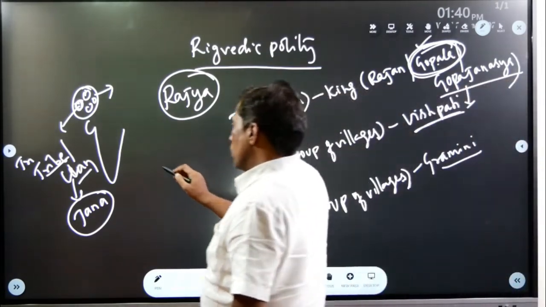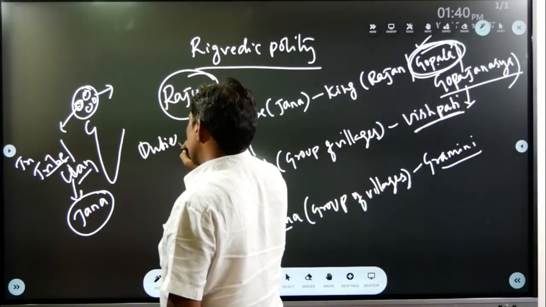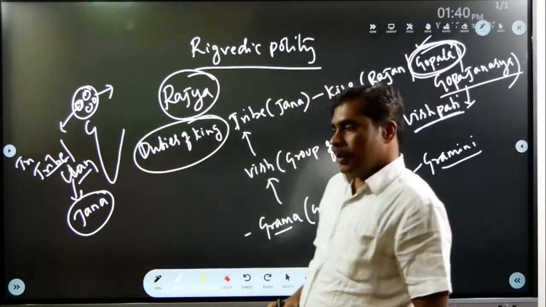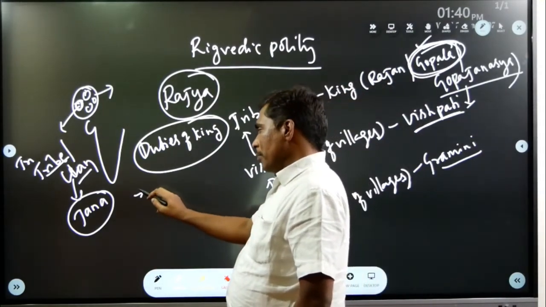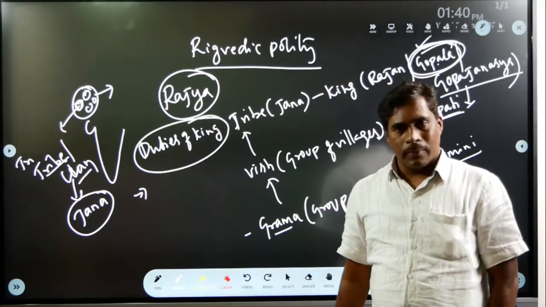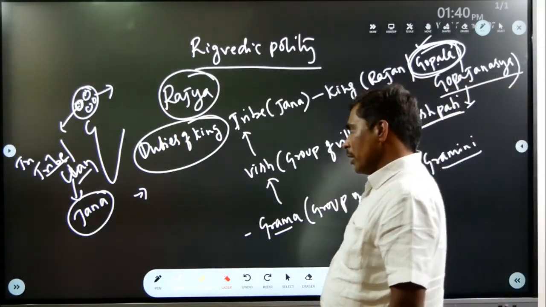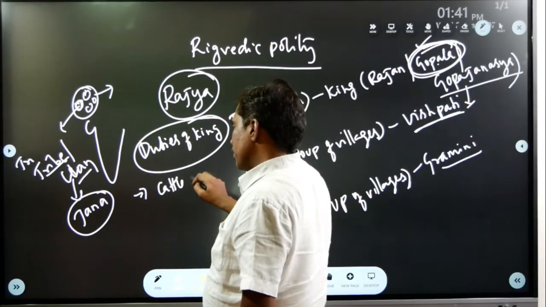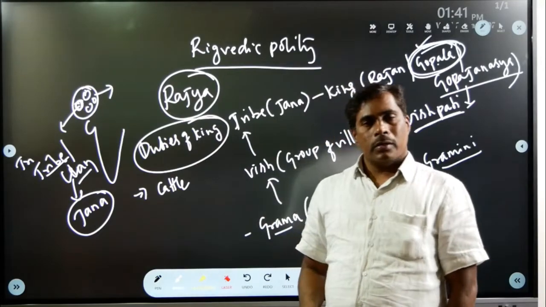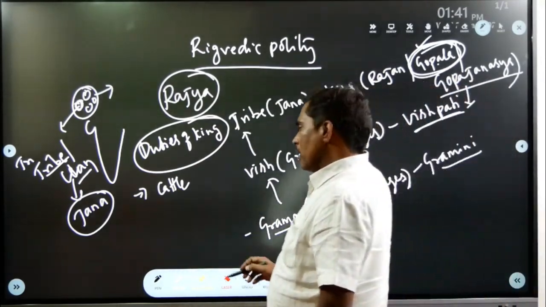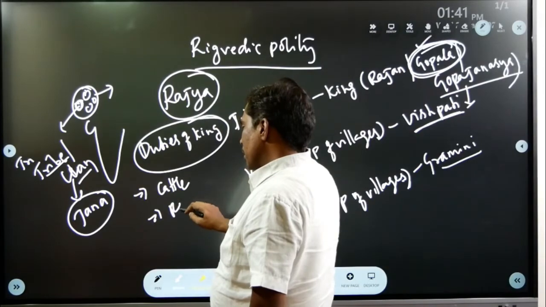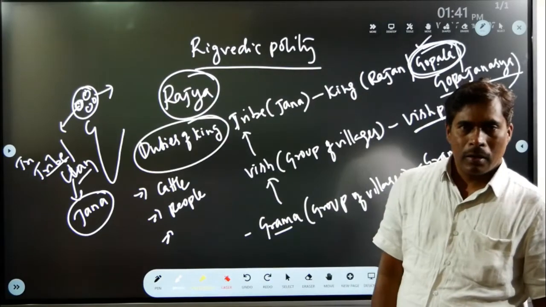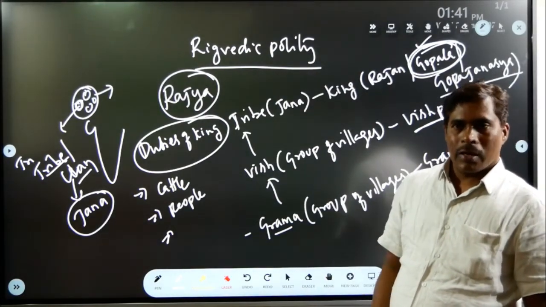Now, the duties of the king in the Rigvedic period. According to the Rigveda, the king's duty was to protect the cattle of the tribe and the people of the tribe, to maintain law and order, and to organize wars.